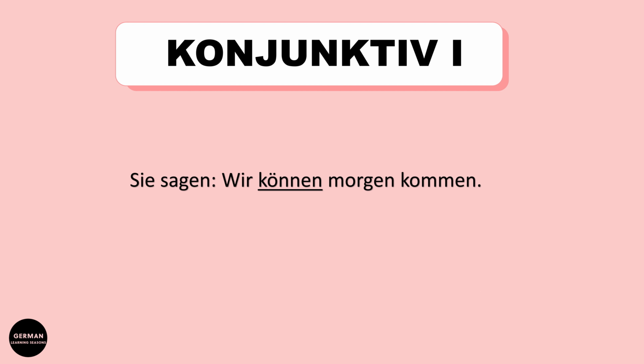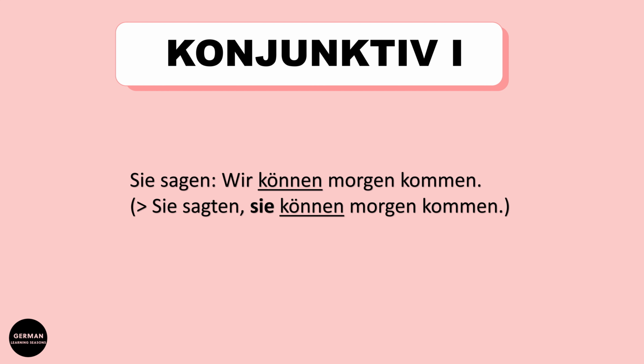Sie sagen, wir können morgen kommen. In English, they say, we can come tomorrow. Now we want to cite them. So in Konjunktiv 1 it would be Sie sagten, sie können morgen kommen.